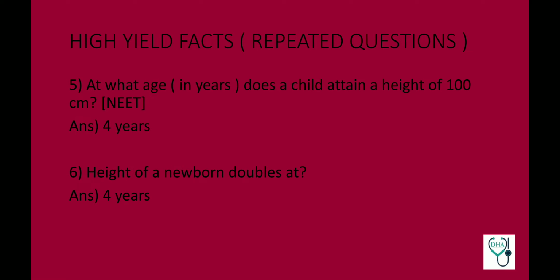At what age in years does a child attain a height of 100 cm? Answer is 4 years. This is another way to put the question, when does height double? So the normal height at birth is 50 cm. So a height of 100 cm is seen at 4 years. And lastly, height of a newborn doubles at 4 years. Again, we see the same question. So all these are repeated questions.